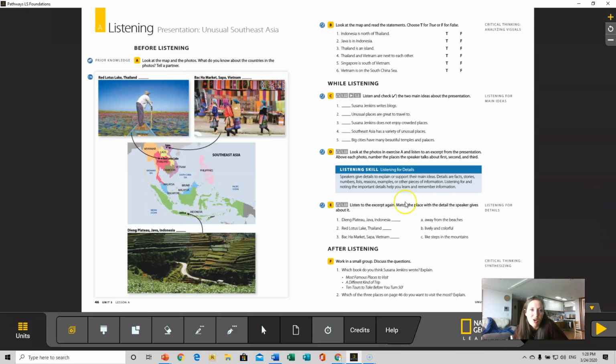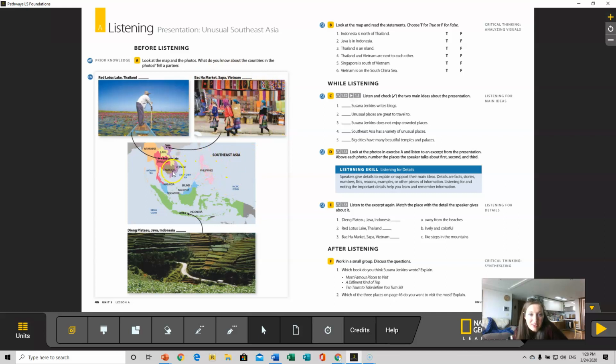Okay, so let's listen to this presentation about Southeast Asia. It says, before listening, look at the map and the photos. What do you know about the countries in the photos? So this is Thailand. What do you know about Thailand? Vietnam. Here's the map.